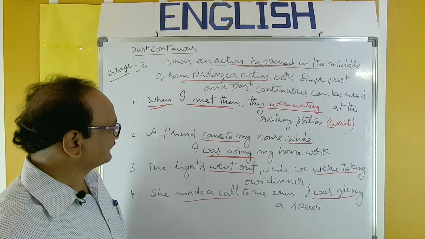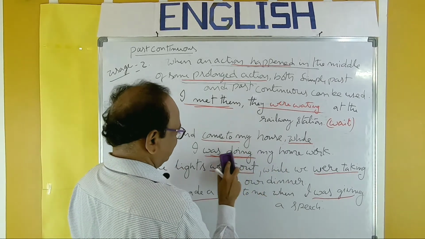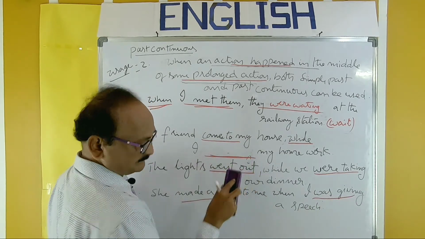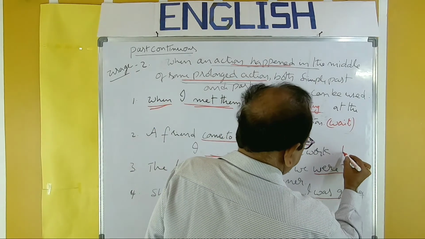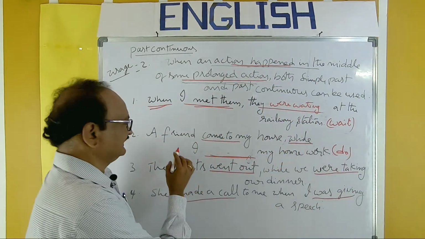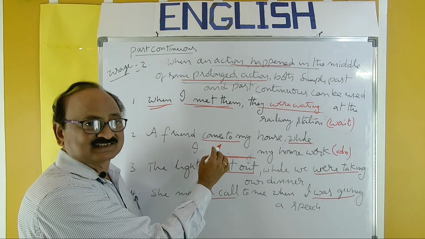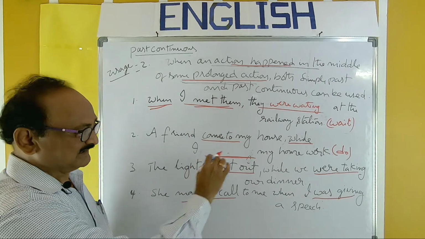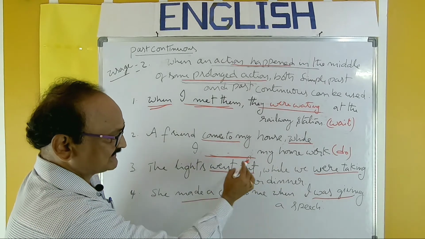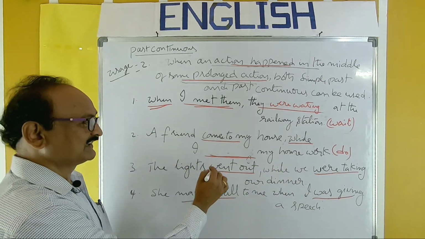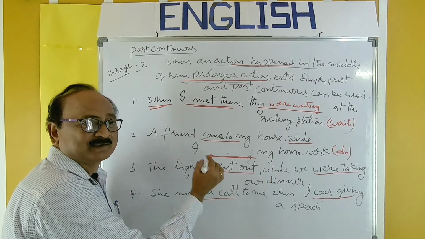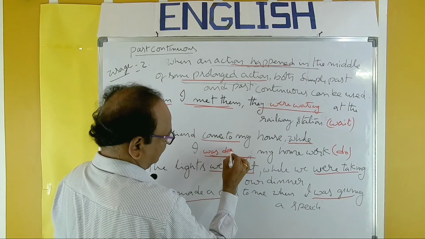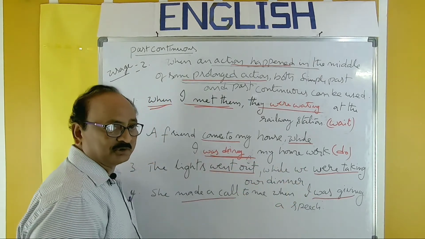Here also the same. A friend came to my house while I dash my homework, verb do. A friend came to my house is simple past, the action that happened in the middle. While is the conjunction. Then you recognize that this part should be in past continuous, and you fill: while I was doing my homework.